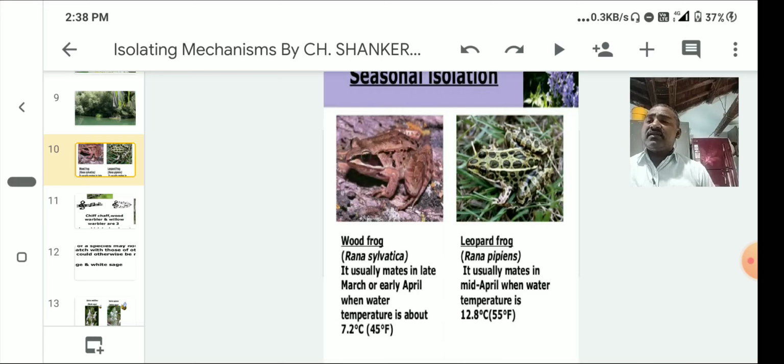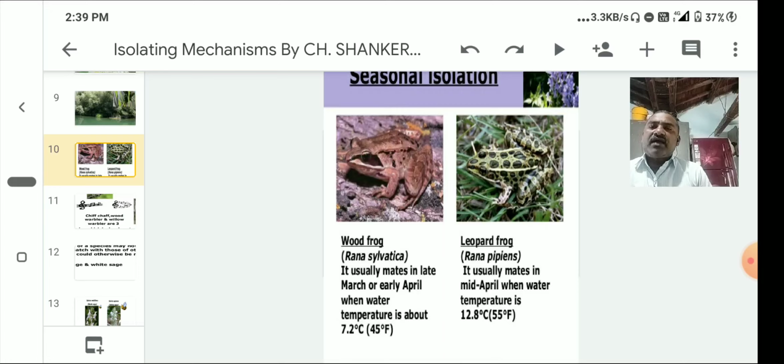Rana sylvatica breeds when the temperature is about 44 degrees Fahrenheit. Rana pipiens breeds at 55 degrees Fahrenheit, and Rana clamitans breeds only when the temperature exceeds 60 degrees Fahrenheit. So, according to temperature, the activation of gametes or reproductive cycles differs, so interbreeding is stopped. This is called seasonal isolation.